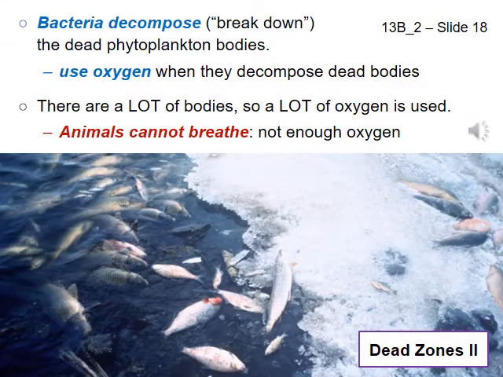Slide 18. All the dead phytoplankton bodies in the water encourage the growth of bacteria who get the energy they need to live by decomposing, breaking down, the dead bodies and wastes of ocean life. However, bacteria use oxygen in the water to decompose the dead bodies, just as we use oxygen to break down food molecules in our bodies. Animals who live in the areas of the bloom die, because they cannot breathe.